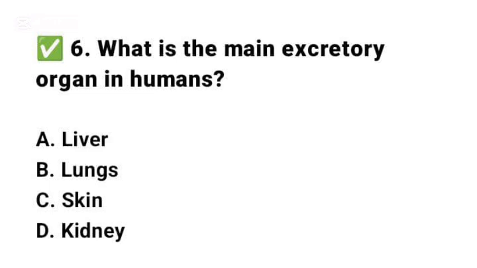The correct answer is option D, kidneys. The kidneys are paired bean-shaped organs responsible for: 1. Filtering blood to remove nitrogenous waste like urea, 2. Regulating water and salt balance, and 3. Producing urine via the nephrons.